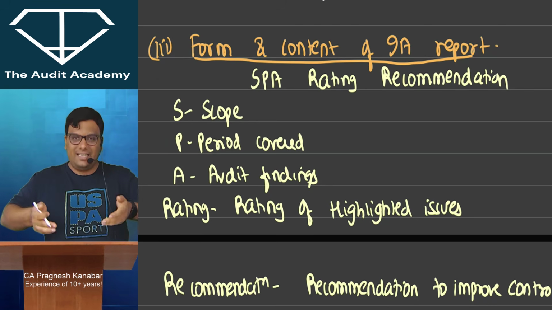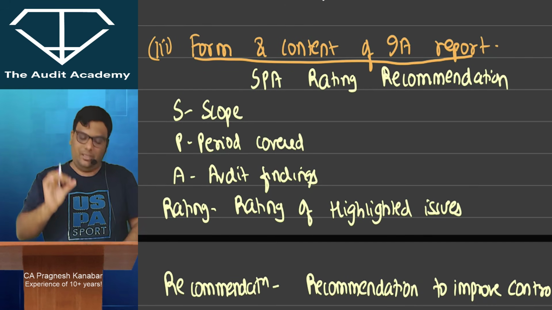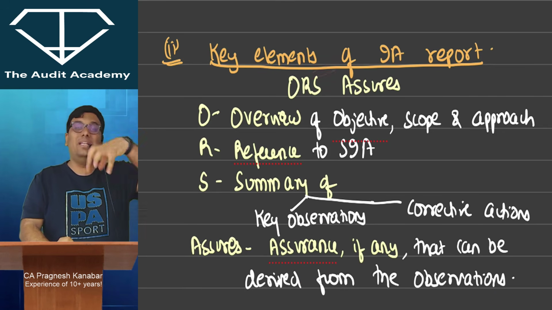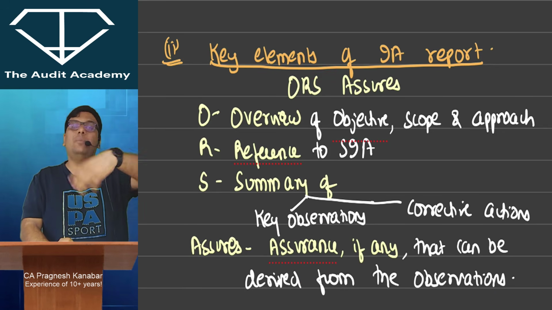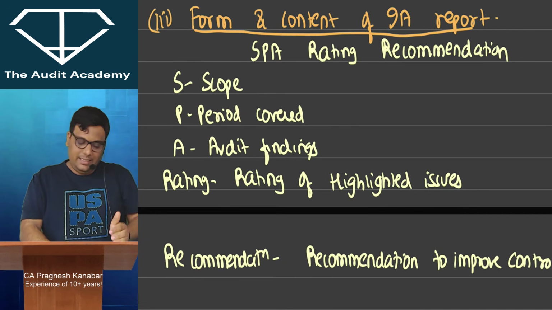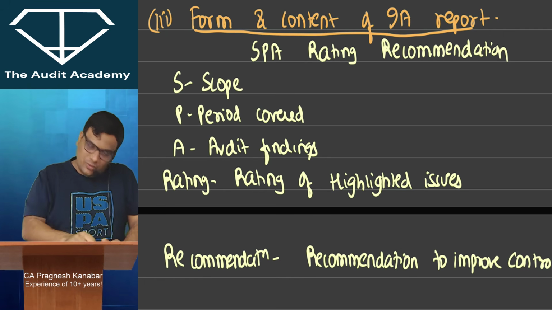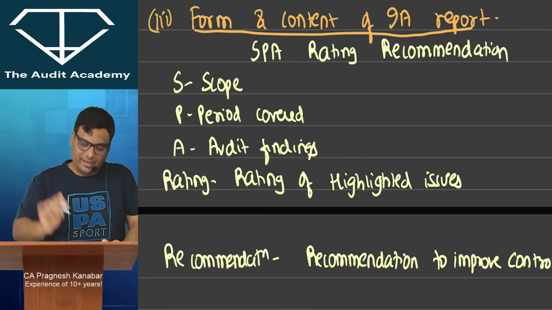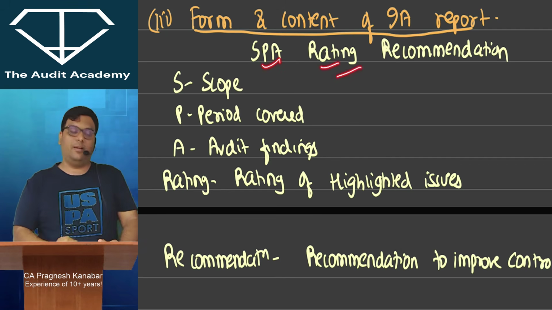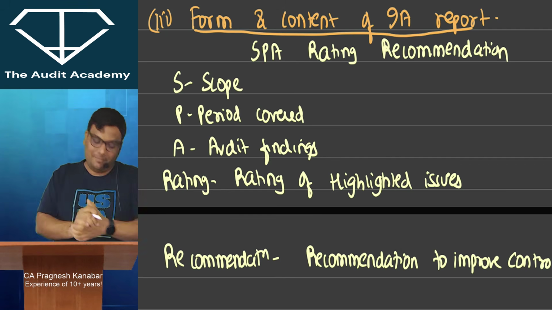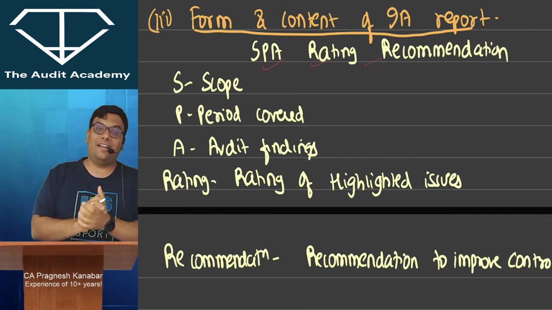Now in detail they are explaining broadly what the paragraphs of the report are. This is just a brief, that the report should broadly have this. These are the proper paragraphs required in the report, and they have just used these headings. Don't end up explaining every single heading. So SPA, rating and recommendation. I don't know what mood they were in while developing this code. SPA, rating and recommendation.